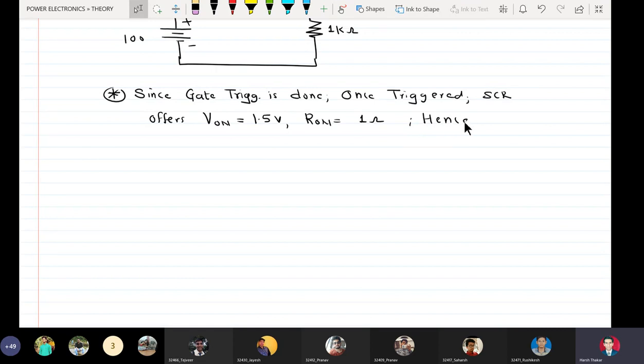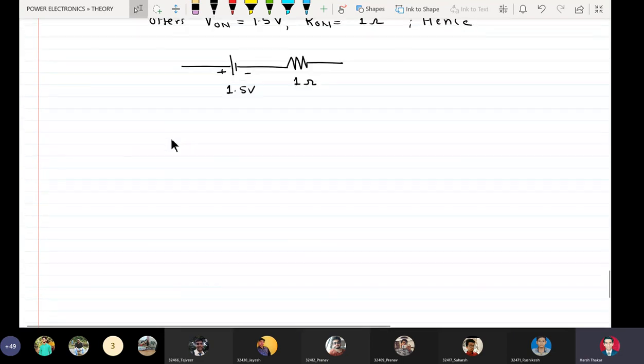Hence, it is equal to a voltage source of 1.5 volts and a resistance of 1 ohm. So this is the electrical equivalent of the SCR once it is fired.